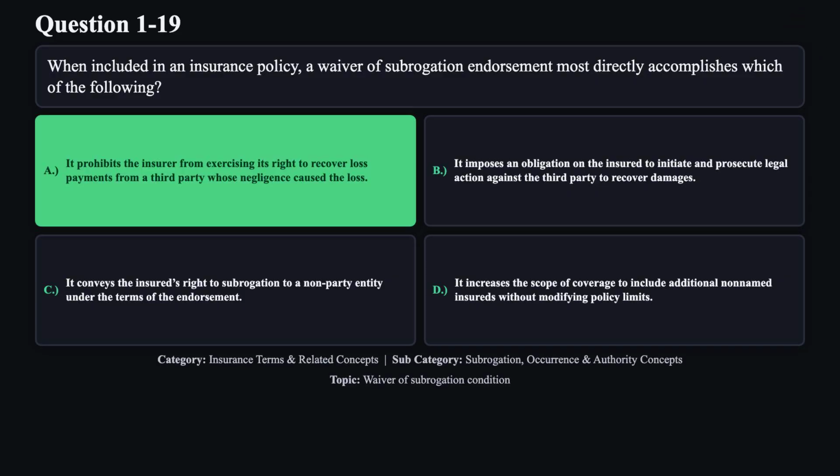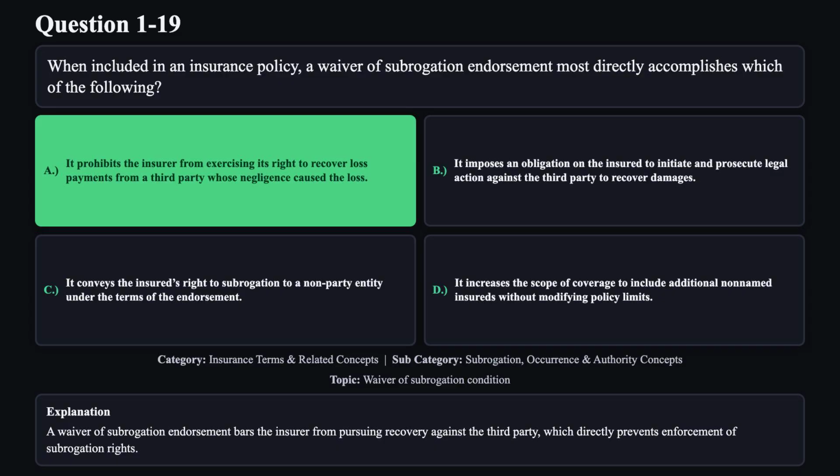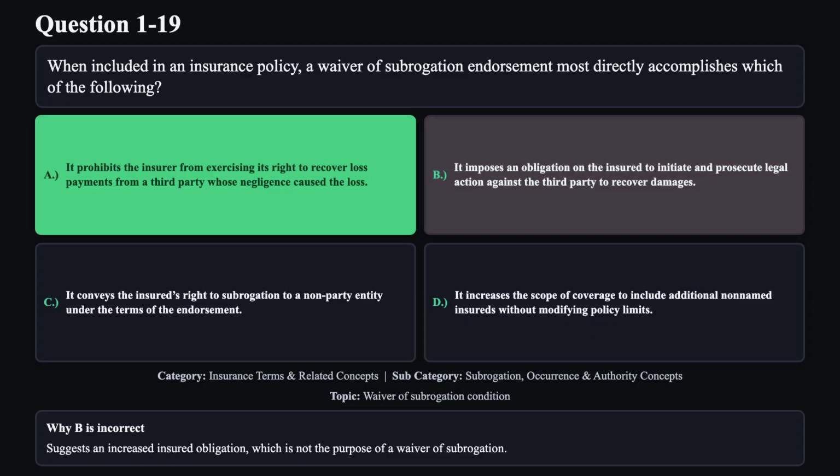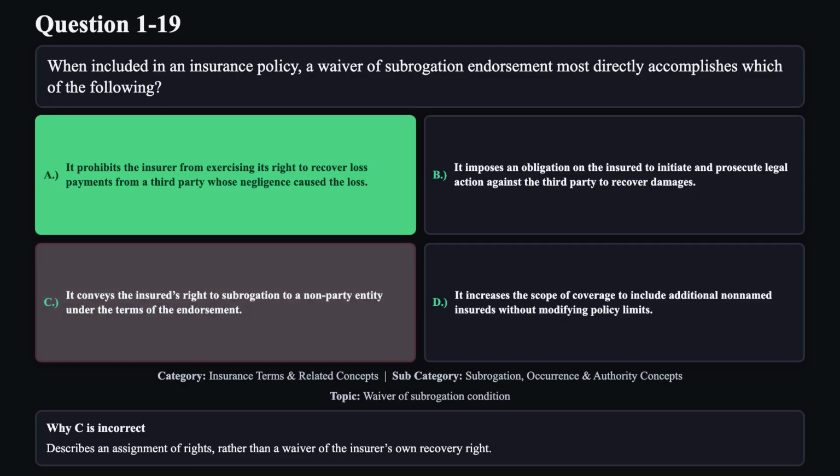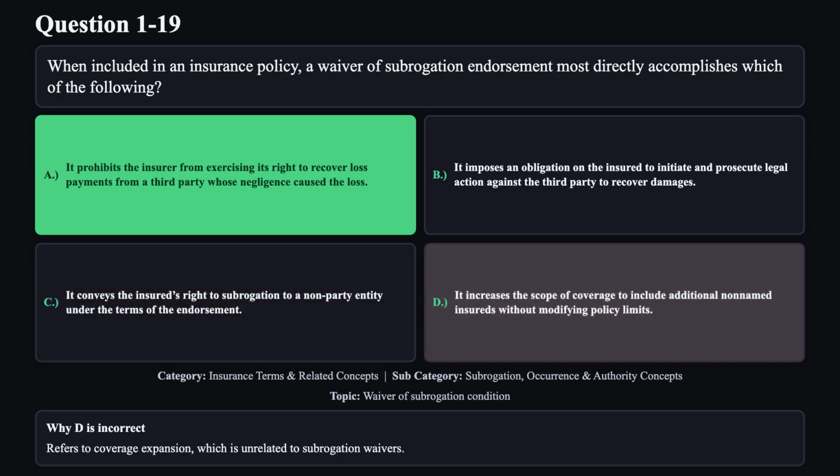The correct answer is A. A waiver of subrogation endorsement bars the insurer from pursuing recovery against the third party, which directly prevents enforcement of subrogation rights. Reason B is not correct. It suggests an increased insured obligation, which is not the purpose of a waiver of subrogation. Reason C is not correct. It describes an assignment of rights rather than a waiver of the insurer's own recovery right. Reason D is not correct. It refers to coverage expansion, which is unrelated to subrogation waivers.